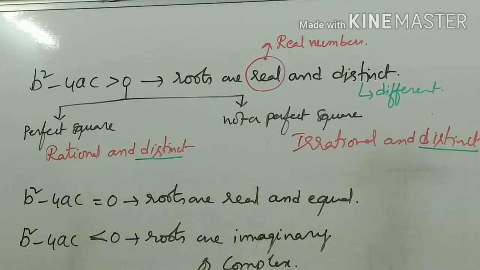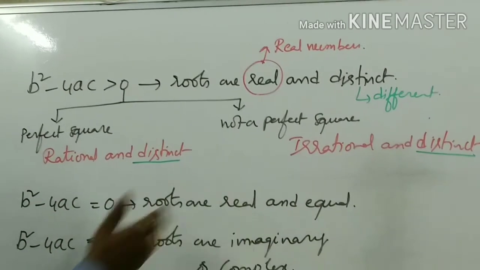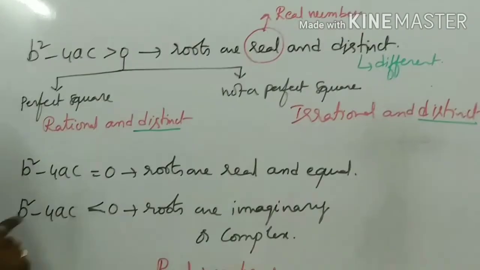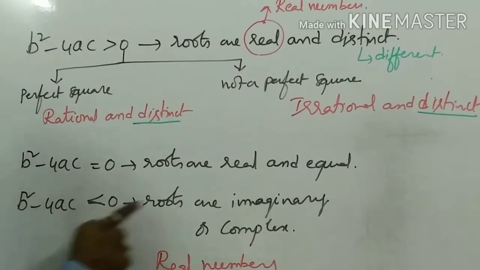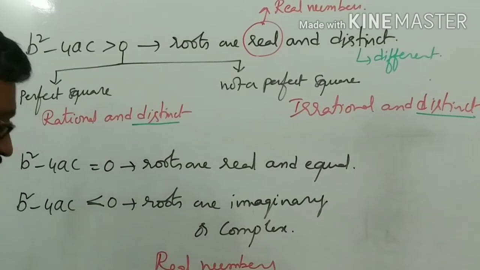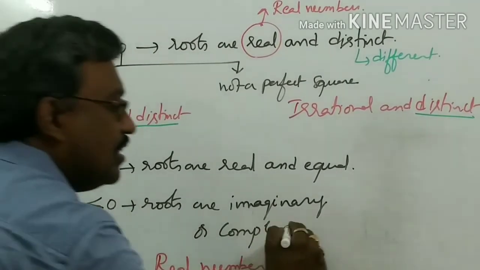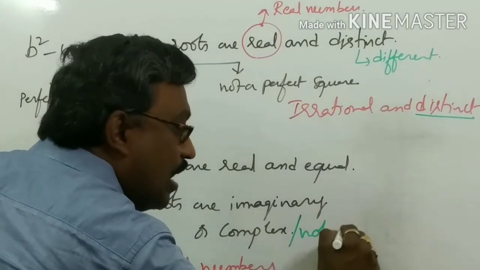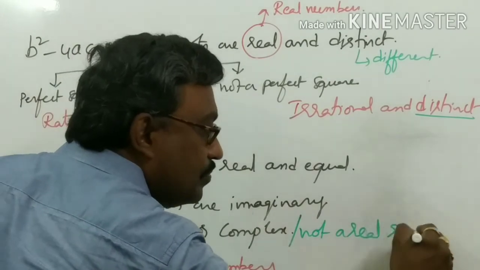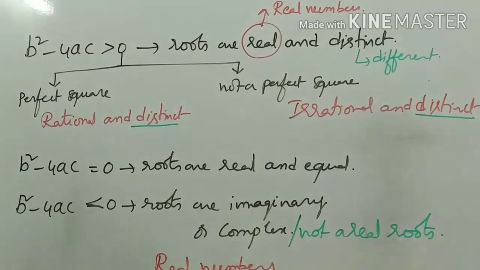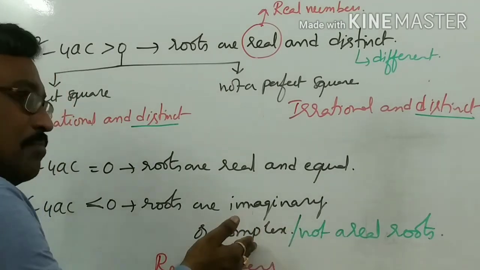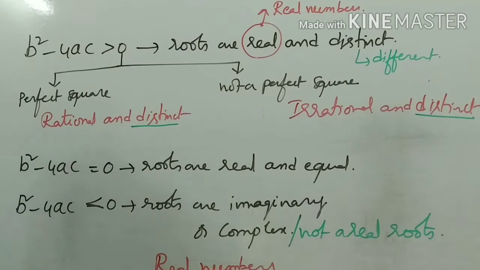And equal to 0, there is no problem. Directly we can write the roots are real and equal. Here also real means real numbers only. If b square minus 4ac is less than 0, the roots are imaginary or complex, or else we will call it not a real root. They are not real roots. Not real, then it is called complex numbers or imaginary roots. Now we will discuss some examples based on this.